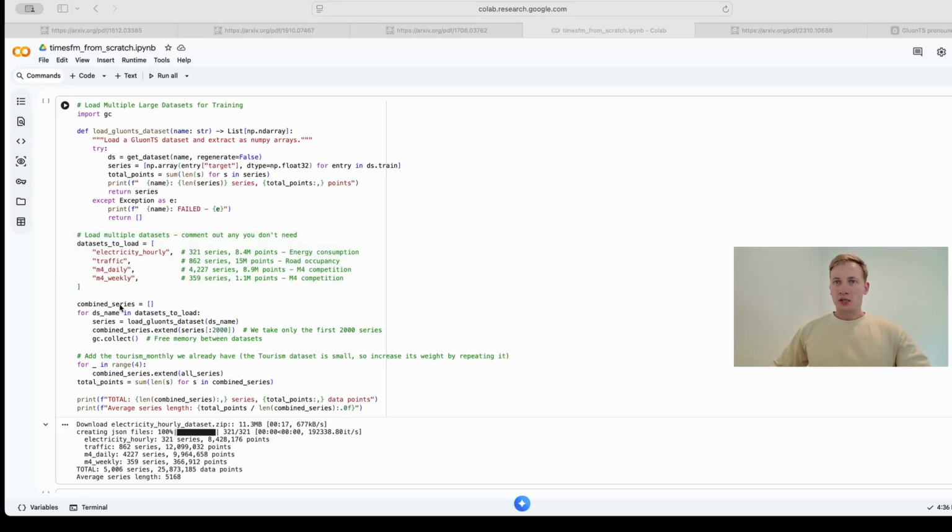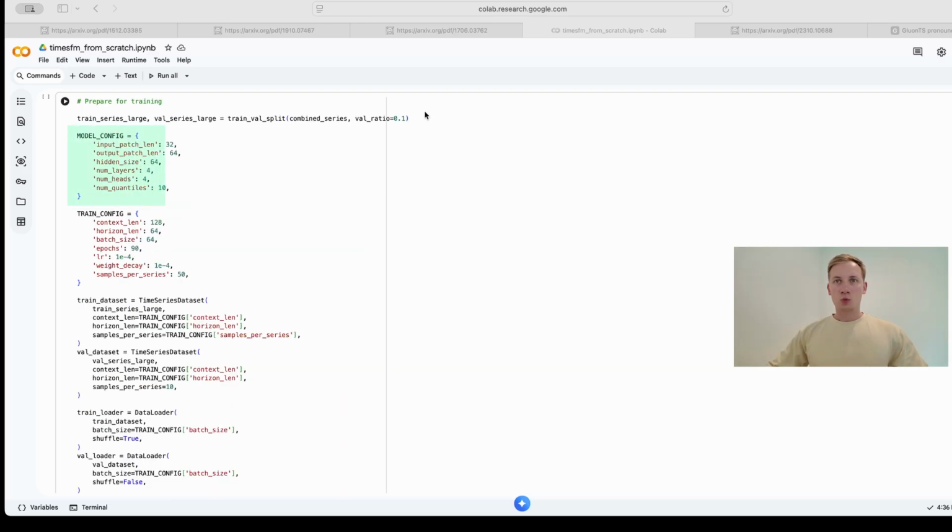What we are forcing the neural network to do here is find the universal mathematical patterns that connect cars, power grids, and money. And look at our final numbers. We have successfully combined over 5,000 distinct time series spanning 4 completely different industries, giving us a massive pre-training corpus of 25 million data points.